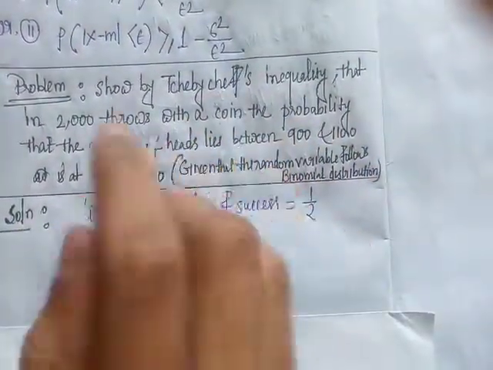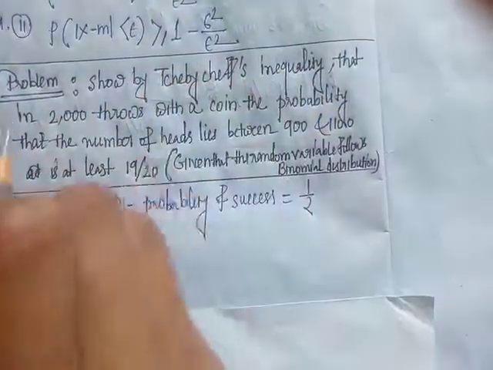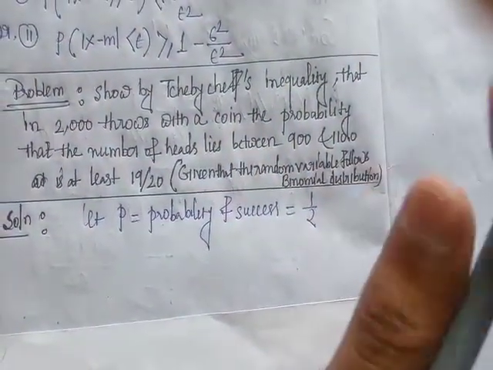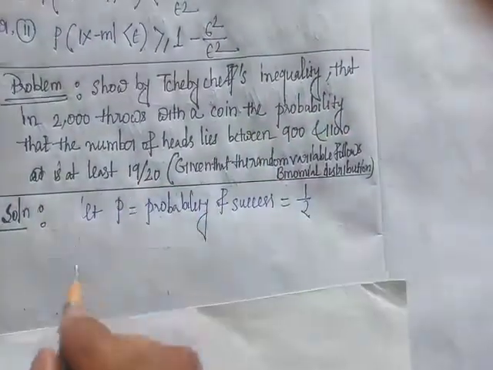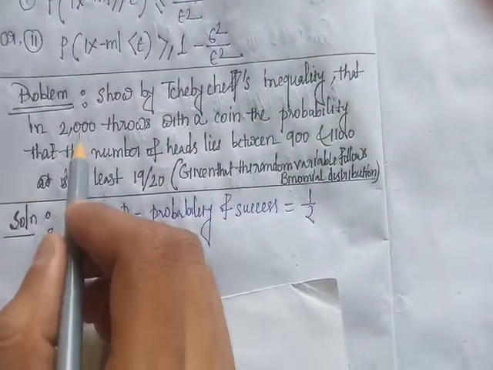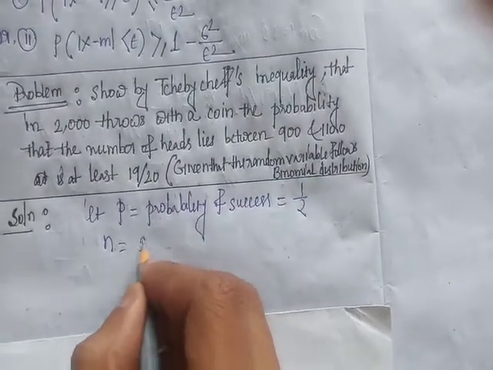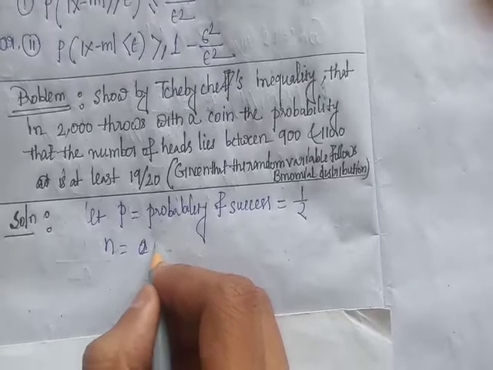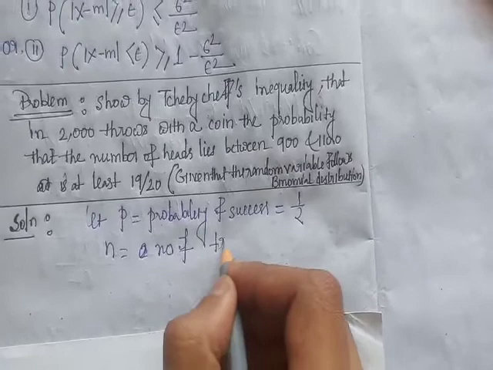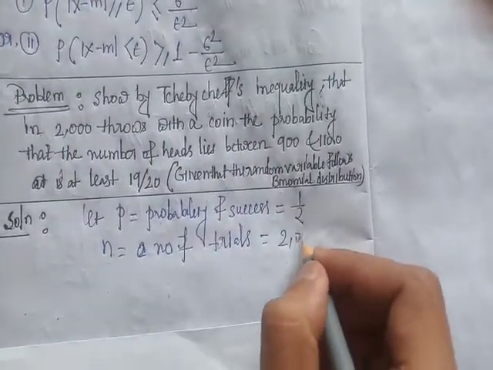And here n is the number of trials. Here the number of trials is 2000.